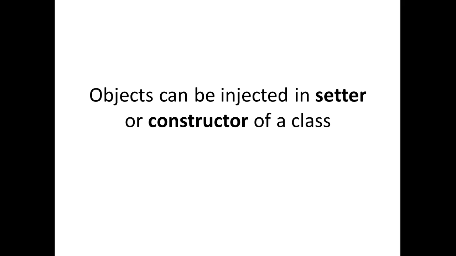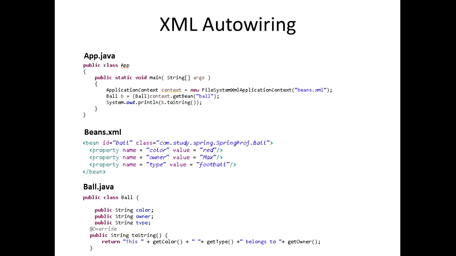Objects can be injected in setter or constructors of a class. So this is XML auto wiring, and I'm going to show you how to actually go about doing that. Alright, so what we want to first start off with is this ball.java class that we have at the bottom here.